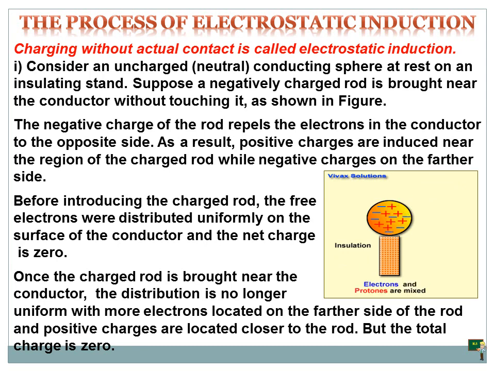Consider an uncharged neutral conducting sphere. This is an uncharged neutral conducting sphere at rest on an insulating stand. This is an insulated stand. Suppose a negatively charged rod is brought near the conductor without touching it. The negative charge of the rod repels the electrons in the conductor to the outside. As a result, the positive charges are induced near the region of the charged rod, while the negative charges are on the farther side. Before introducing the charged rod, the free electrons are distributed uniformly.